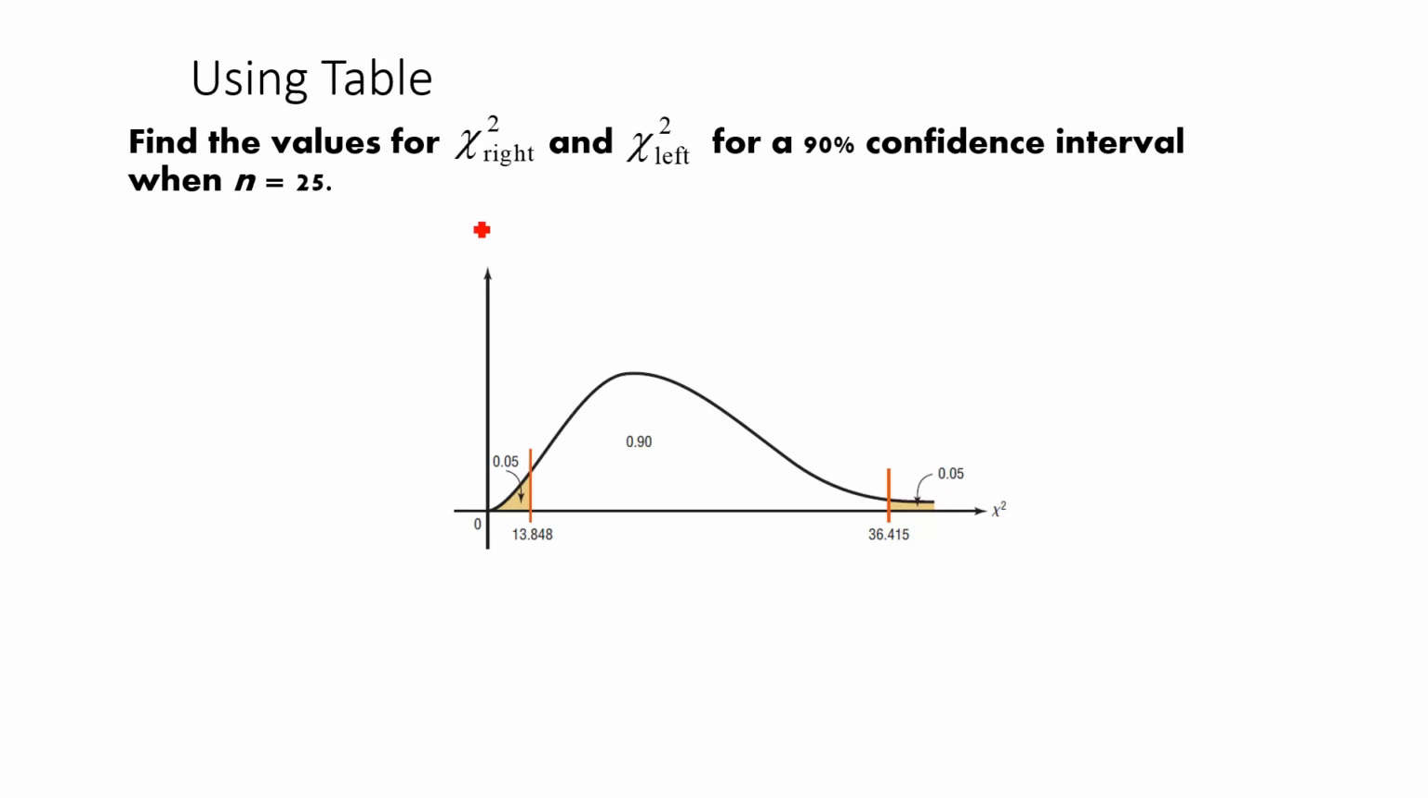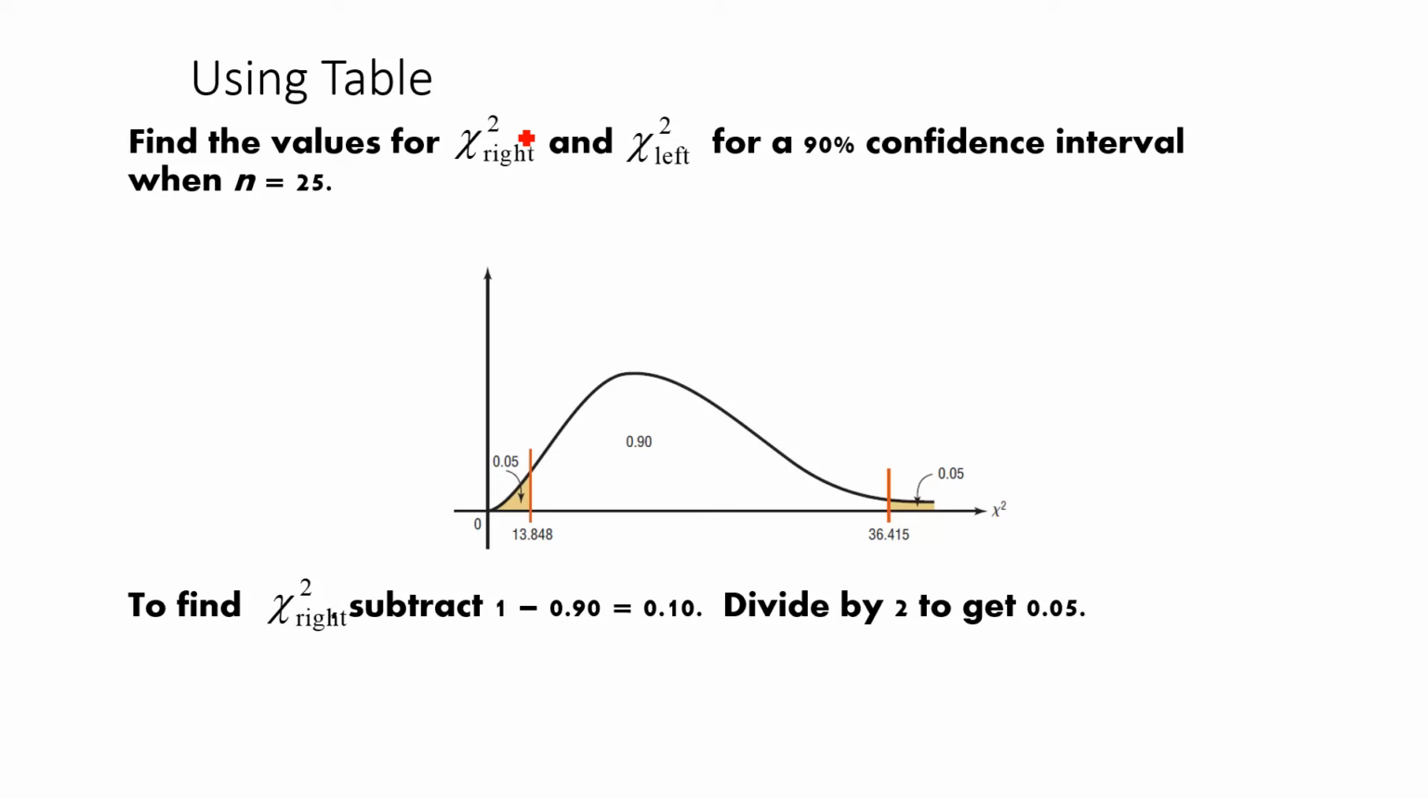Here, find the area for chi-square right and chi-square left for a 90% confidence interval when n is equal to 25. This is again one of the most important points. Please do not use n in your calculations, use n minus 1, because we are using degrees of freedom. In degrees of freedom we make many different curves, a family of curves.